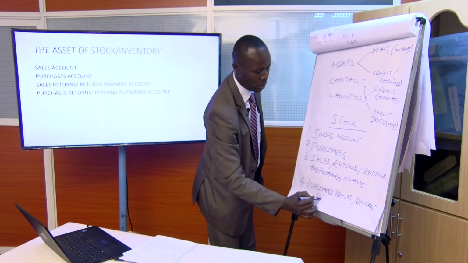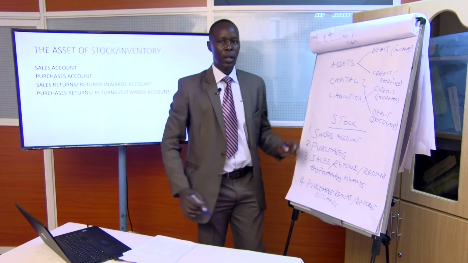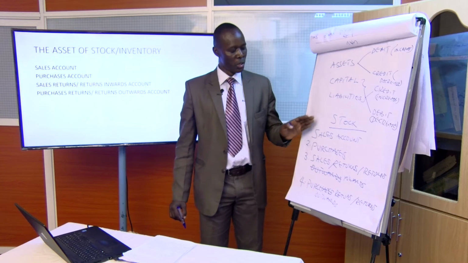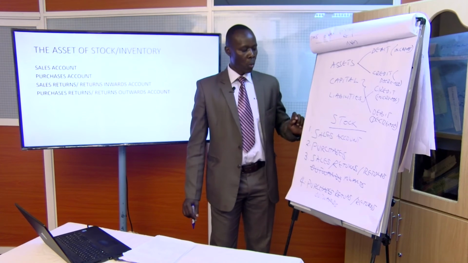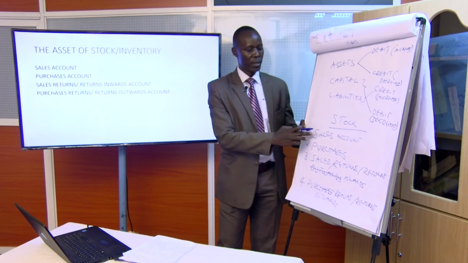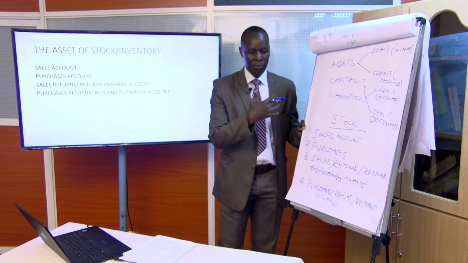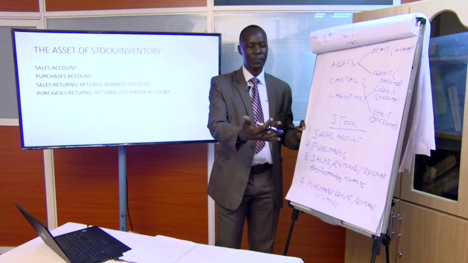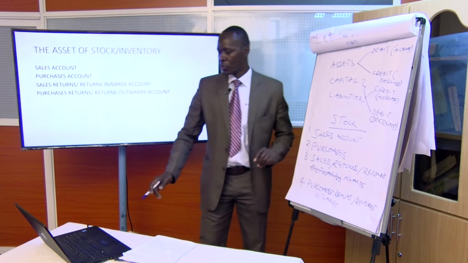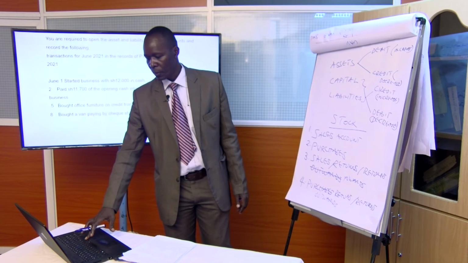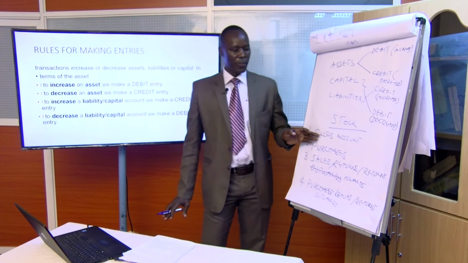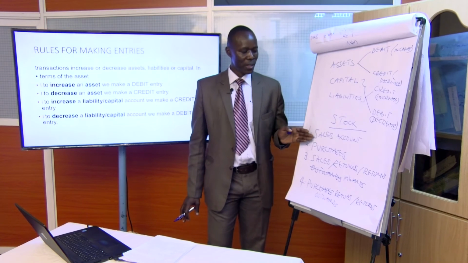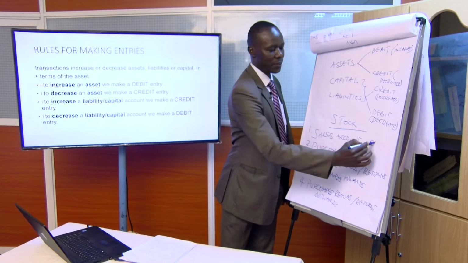Let's just go over them again. The account of stock does not exist. Instead, the movement in stock is shown in these four accounts. When we sell, we open a sales account. And from our point of view, it means that an asset of stock would be reducing. And from the rules that we started with, if an asset is decreasing, then we credit. So sales account would be credited.